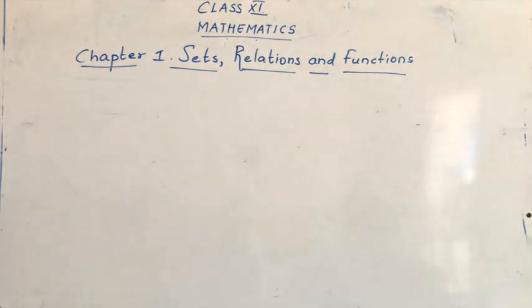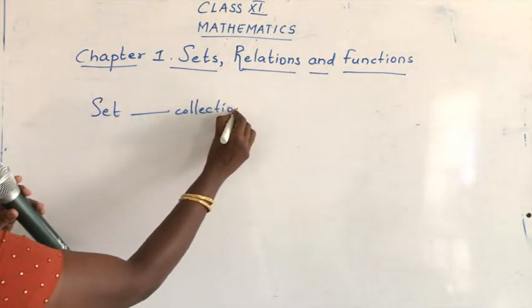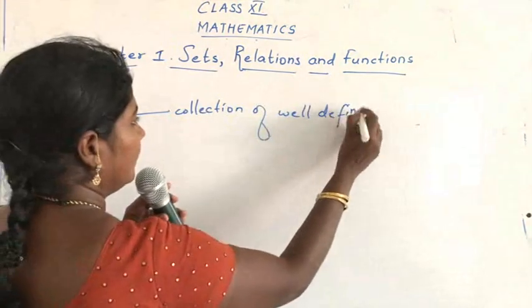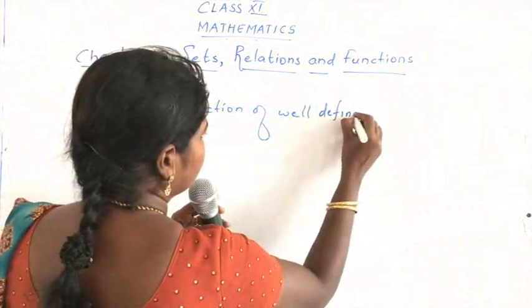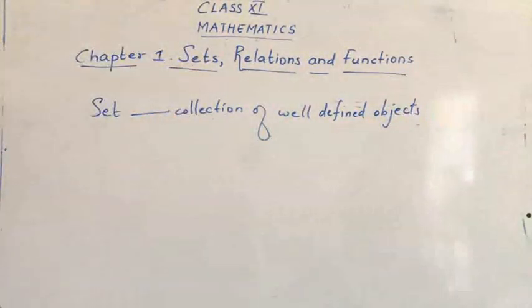Let us have a small recap of sets, whatever we have studied in class 9th. Now what is a set? A set is a collection of well-defined objects. So what is a set? A set is a collection of well-defined objects.